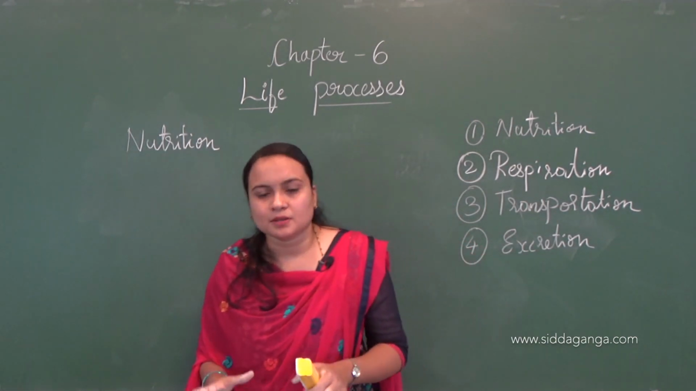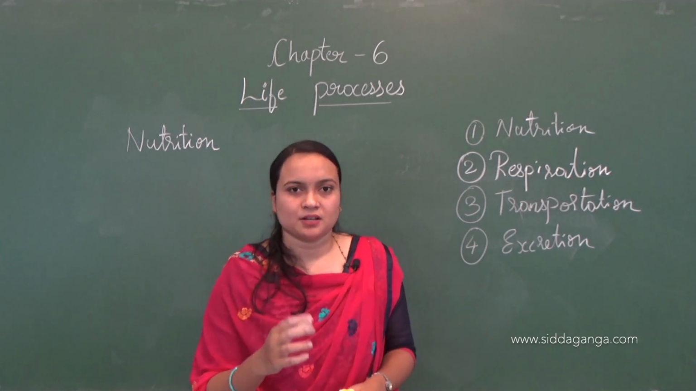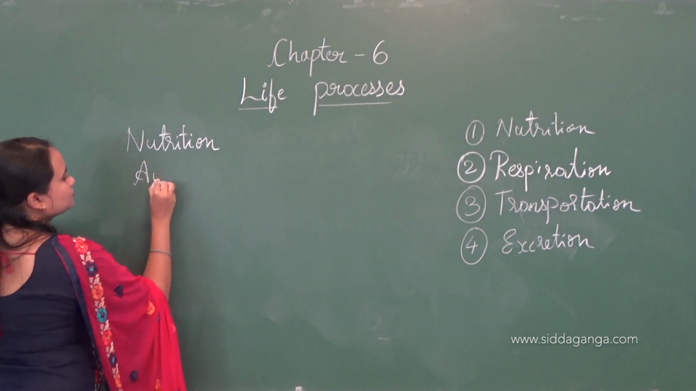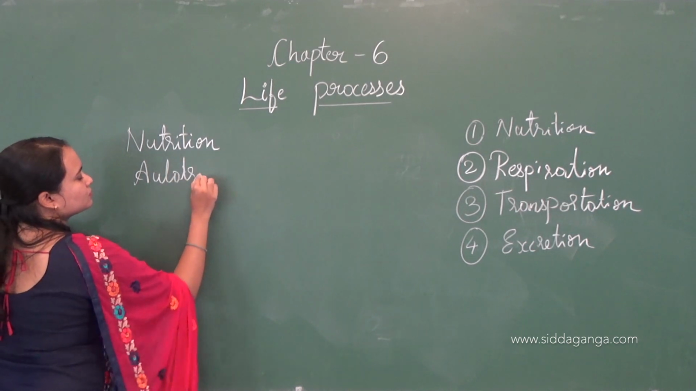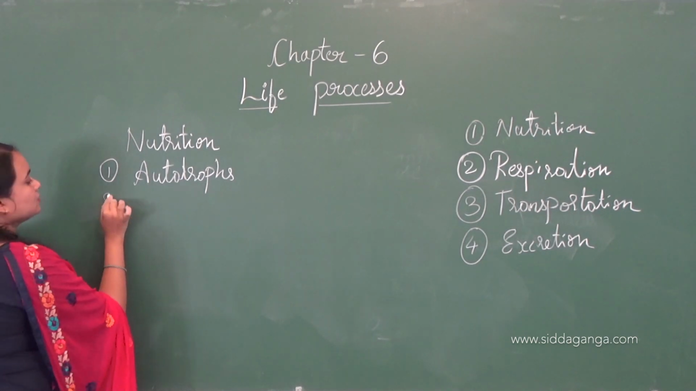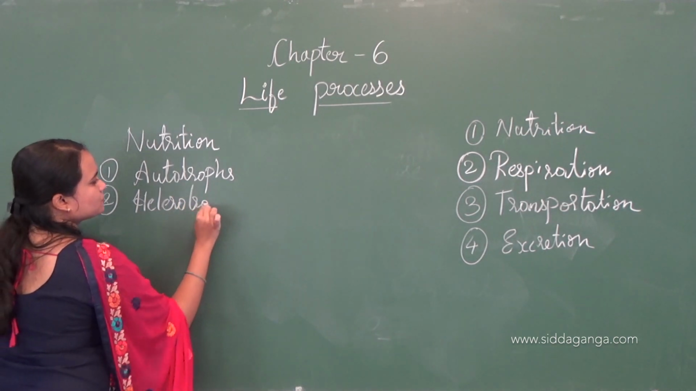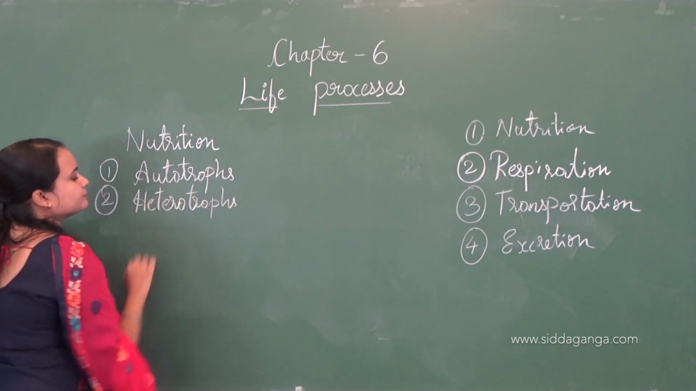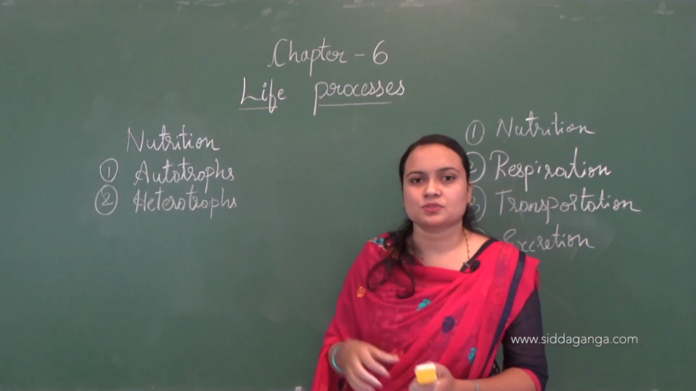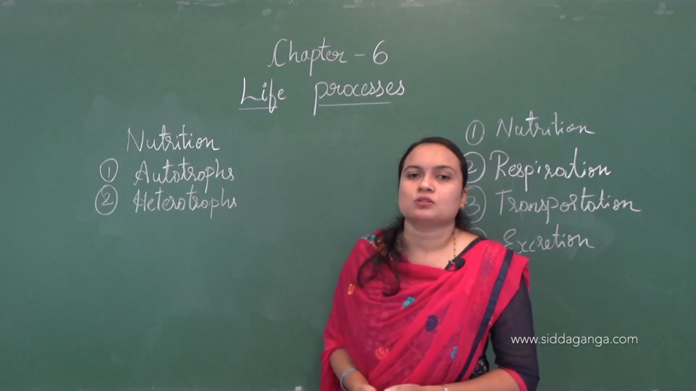Here, based on the different modes of nutrition, organisms are divided into two types. One is autotrophs and another one is heterotrophs. These two are different types of organisms which involve different modes of nutrition. In autotrophs, what happens?